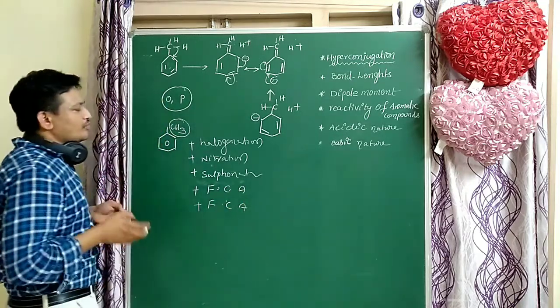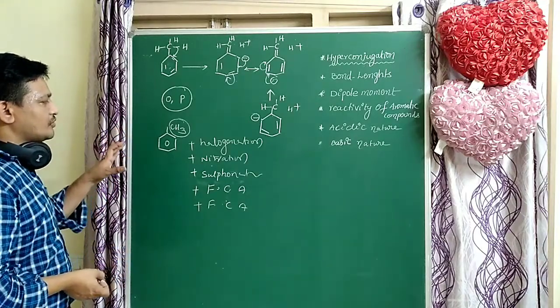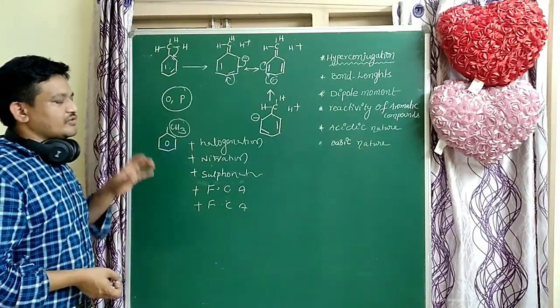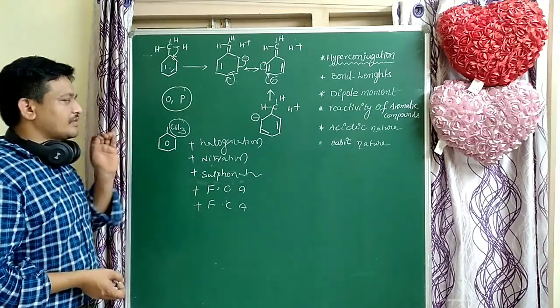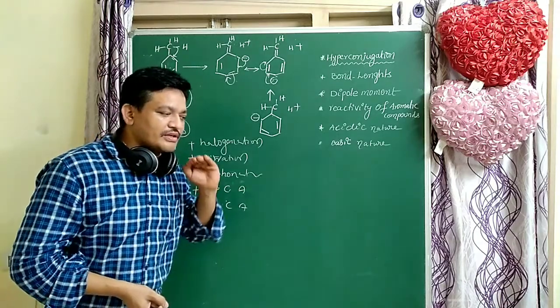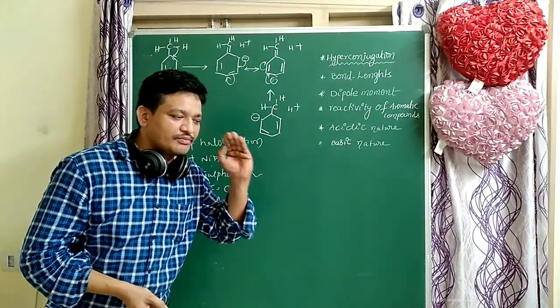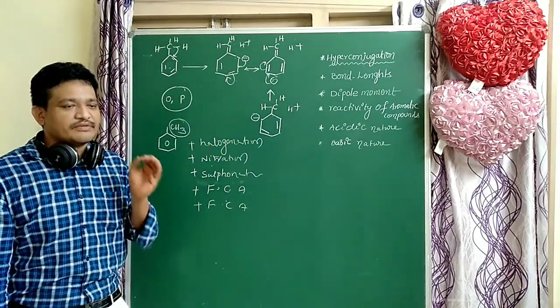When compared to benzene, methyl benzene is more reactive due to hyperconjugation. The ring is activated. That's why in electrophilic substitution reactions, methyl benzene is more reactive when compared to benzene. That is very, very important, students.